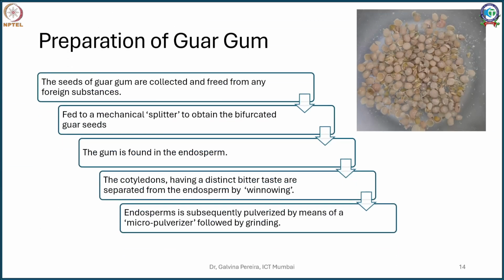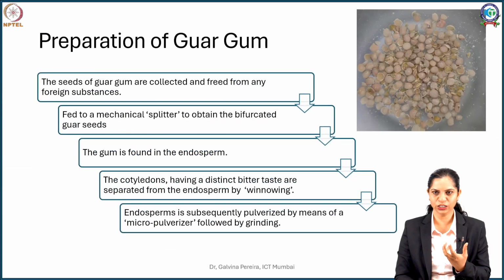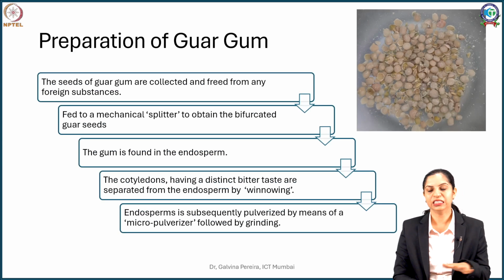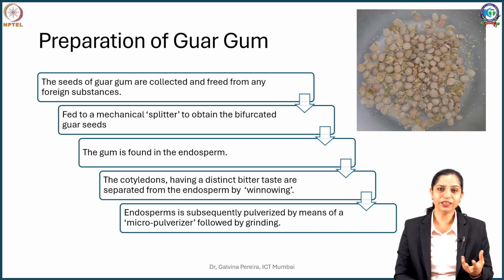So how do you prepare it? So here you have it. If you take these guar seeds and grind them, you will see that the husk easily comes away. So initially you take your seeds of guar, nicely treat them or rub them with a cloth so that they are freed from any dust or particles. So they are kind of clean. Once they are clean, they are pressed into a mechanical splitter. You can see an image. So it kind of splits.